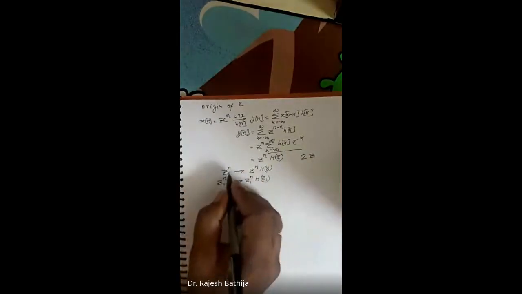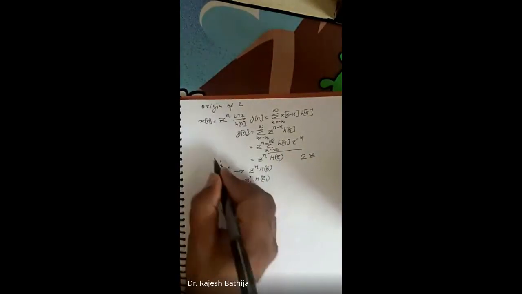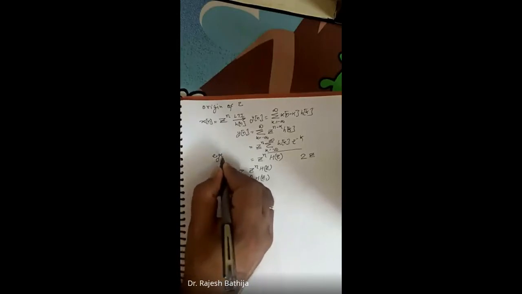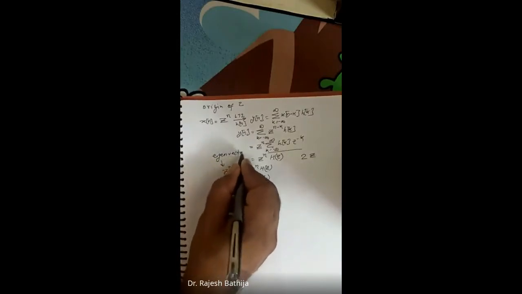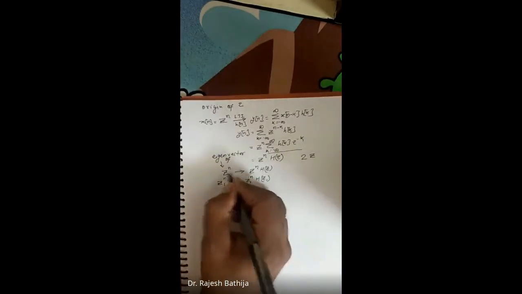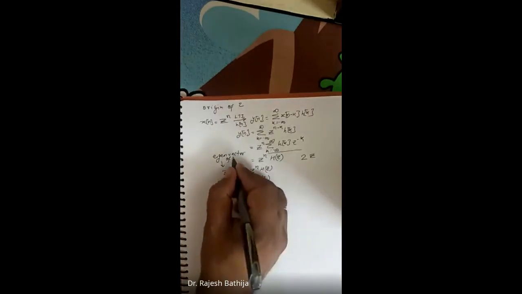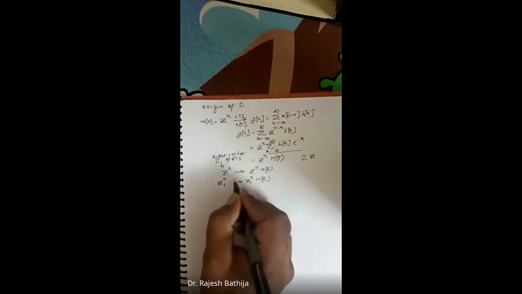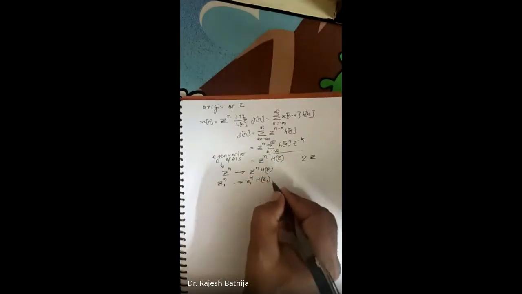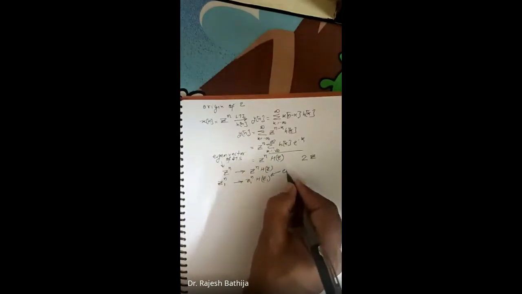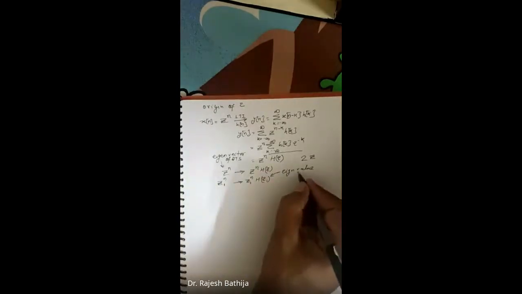So we come back to this. Again, z to the power n will be the eigenvector of the discrete time LTI system, and H of z1 is the eigenvalue corresponding to z1, right?